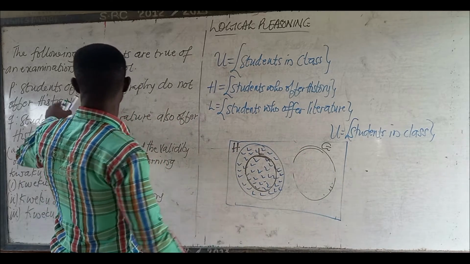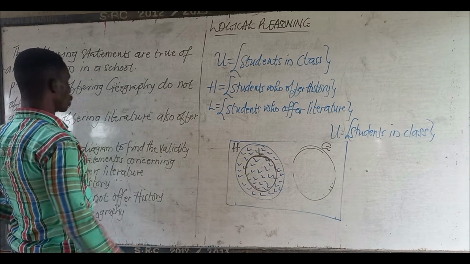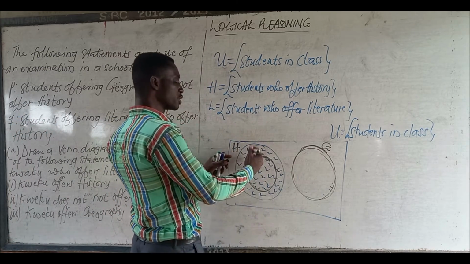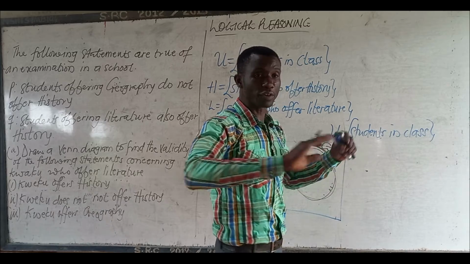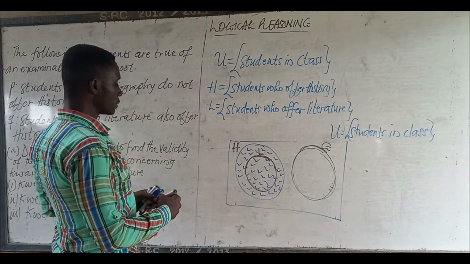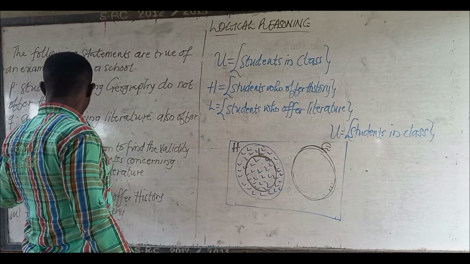Now, students offering geography and history should be disjoint. If there is history here and geography, in fact, they should not have any intersection at all. They are disjoint. So now, let's come and answer the questions.